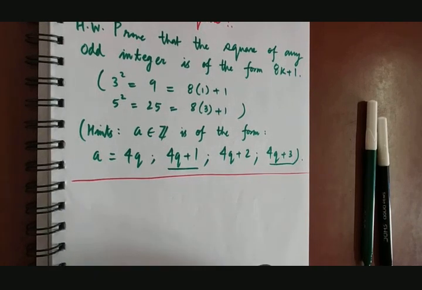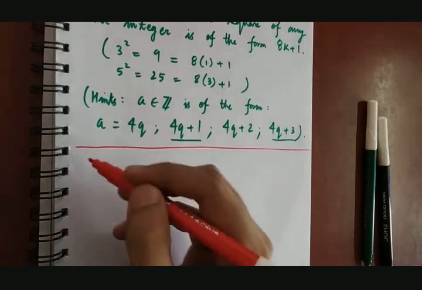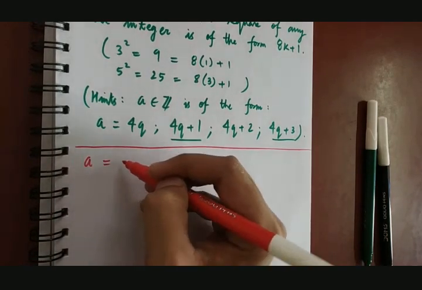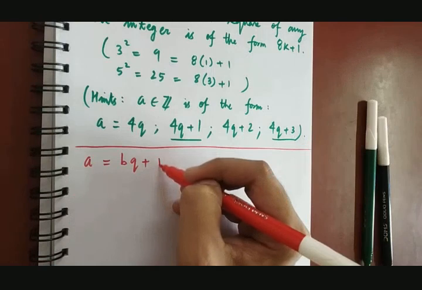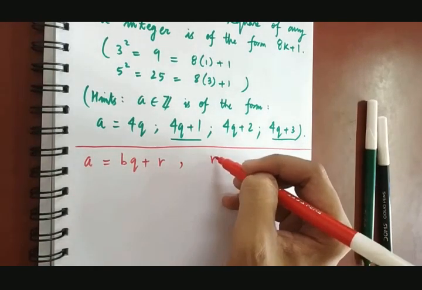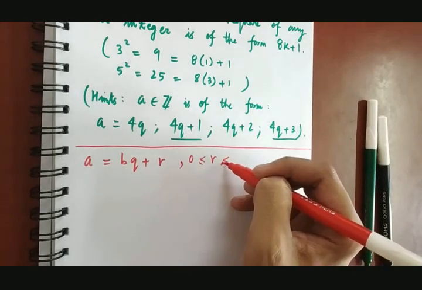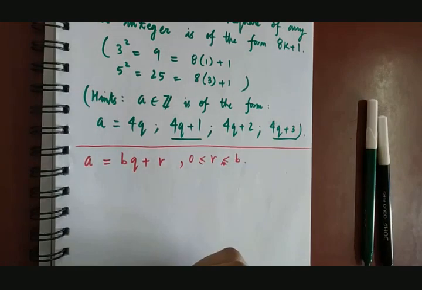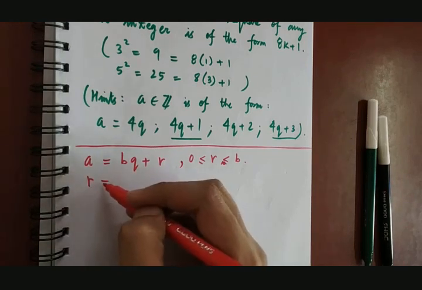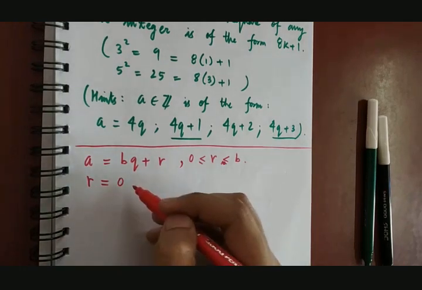Now, we will study a very interesting case. So from division algorithm, A is of the form BQ plus R, where R satisfies this condition. So the interesting case being R equals to 0. Right?